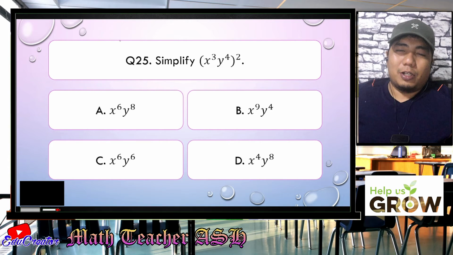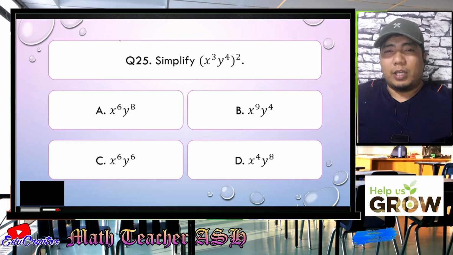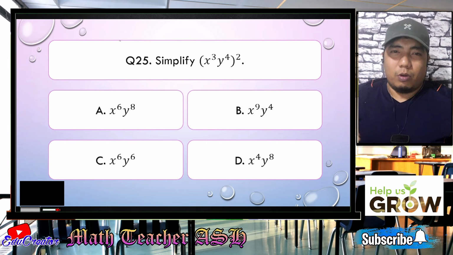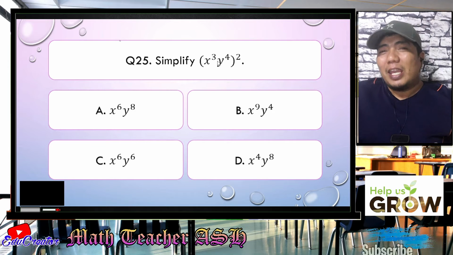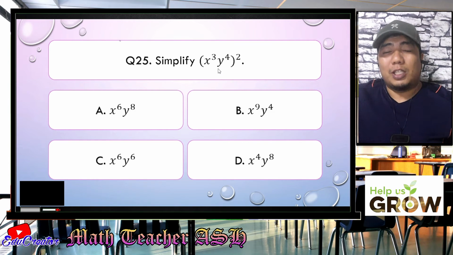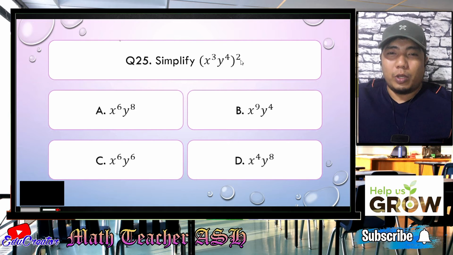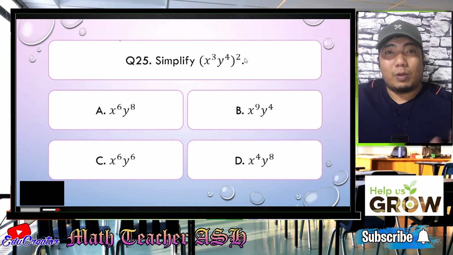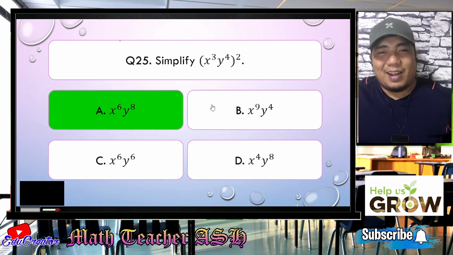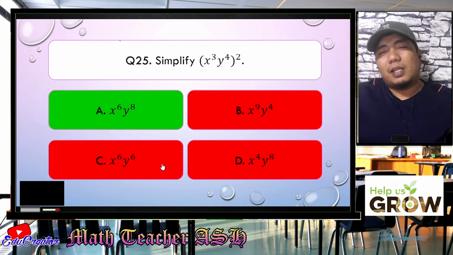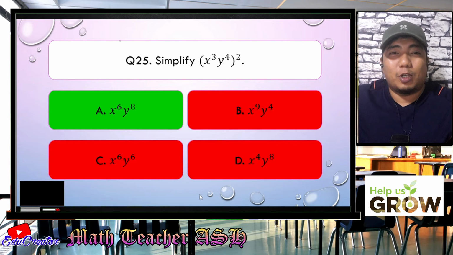Alright, my dear math learners, this is just an example of the power rule, specifically the power of a product rule or product of a power rule. They are just the same. Okay, so if we encounter something like this, what we need to do is just multiply the exponents. So this 2 here will be multiplied to both 3 and 4. So that will be 3 times 2. What is the answer? 6. 4 times 2, what is the answer? 8. So that will give us x to the power of 6, y to the power of 8, letter A. Easy, right? Very easy, my dear math learners. So now let us go to question number 26.